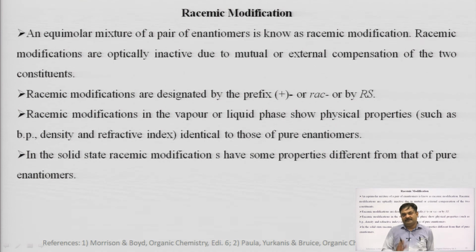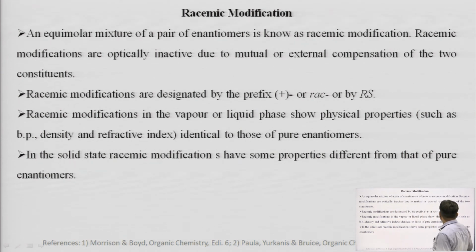So, racemic modification will always be optically inactive. Okay. It will be designated as